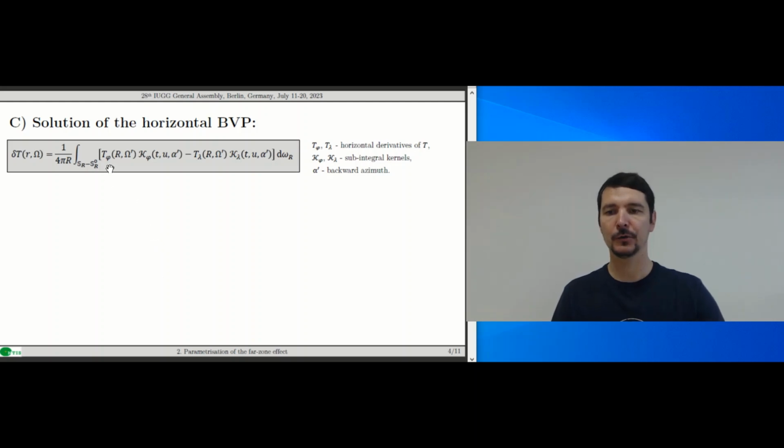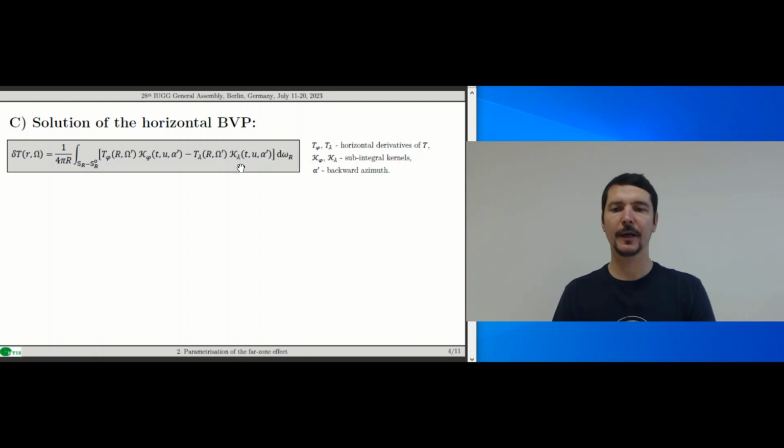The boundary values are the horizontal derivatives of the potential T. Notice that the kernels k phi and k lambda are also functions of the backward azimuth alpha prime. When converting the far zone effect in the box into its spectral equivalent, you may end up at the step 1 of the 5-step procedure and eventually conclude that further progress is impossible.